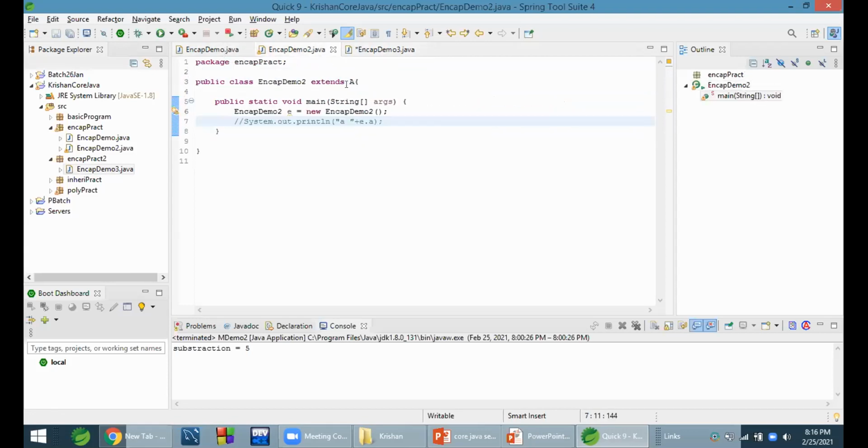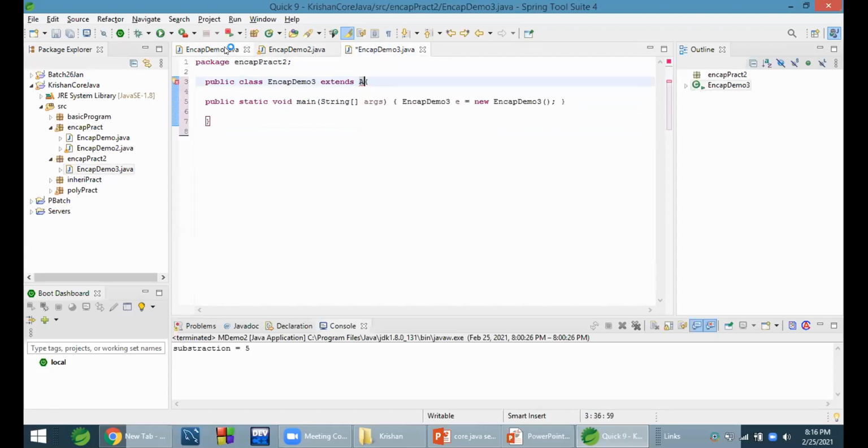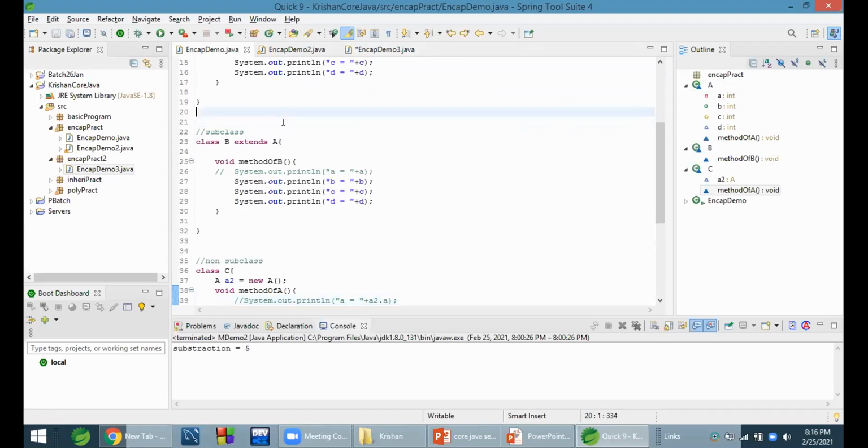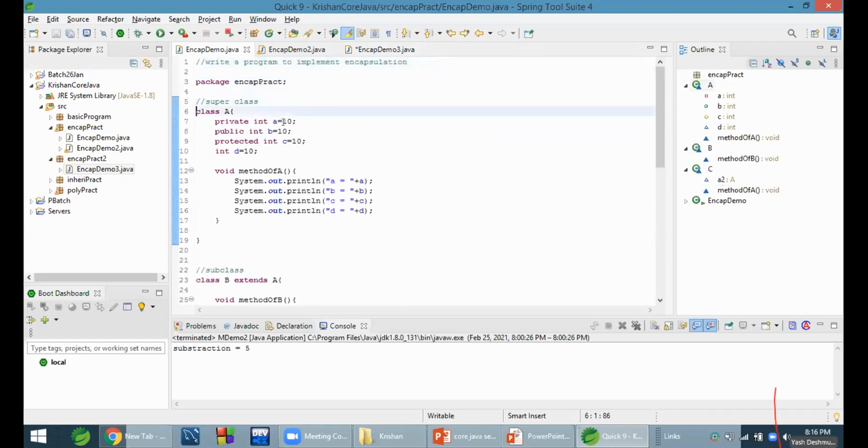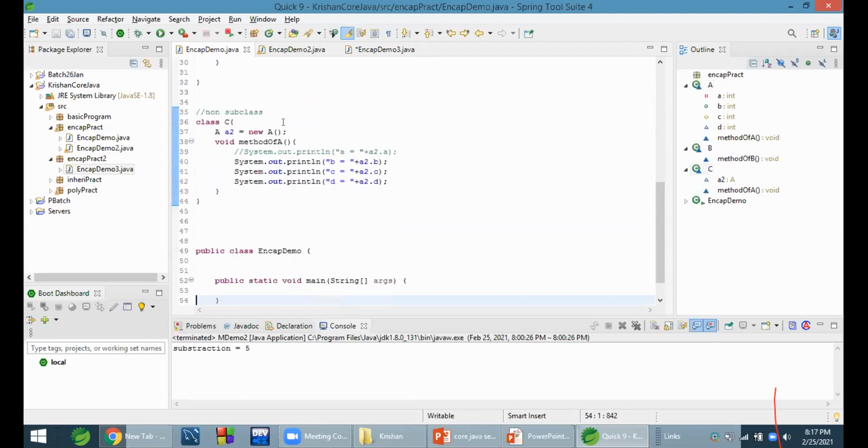Here it's not showing error because we are using the same package. But outside the package, A is not visible because A has default scope. We can make it public and access it over there, but in a file, only one class can be public. That's why we should do something different. Are you getting what we are doing?